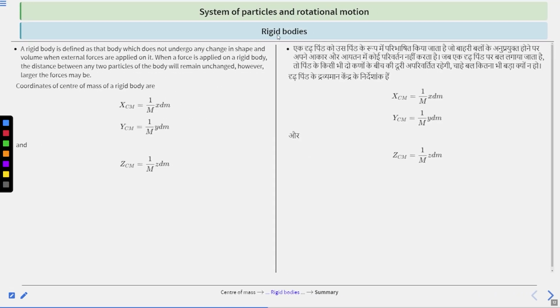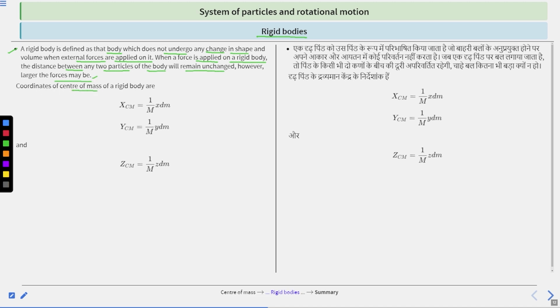Next is rigid bodies. A rigid body is a body which does not undergo any change in shape and volume when external forces are applied on it. When a force is applied on a rigid body, the distance between any two particles of the body remains unchanged, however large the forces may be.